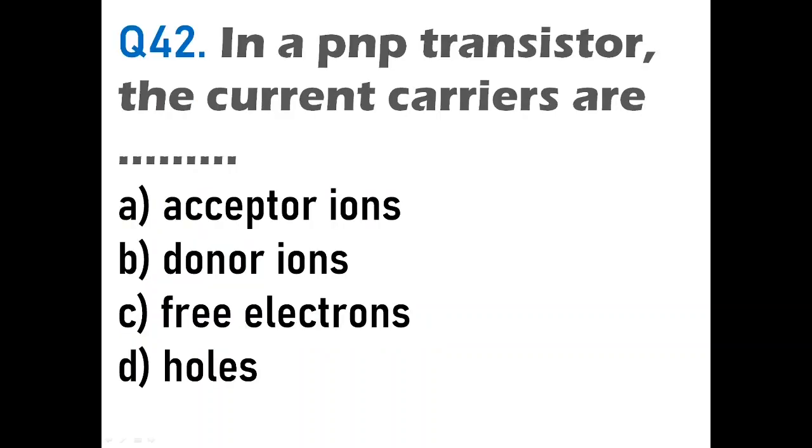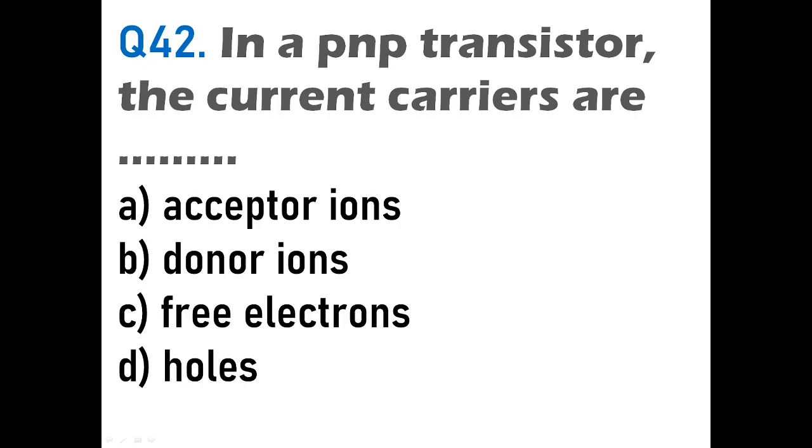Question number 42. In a PNP transistor, the current carriers are dash. Okay. Now here in a PNP transistor, the main current carriers are those which arise in the emitter region and reach the collector region. So if it is a PNP, in P the majority carriers are holes.